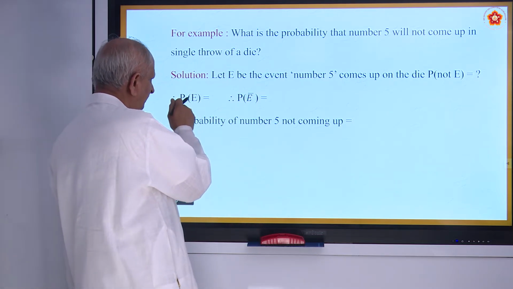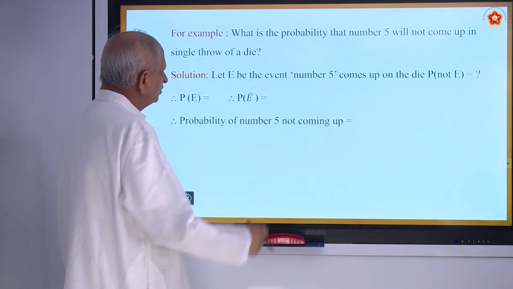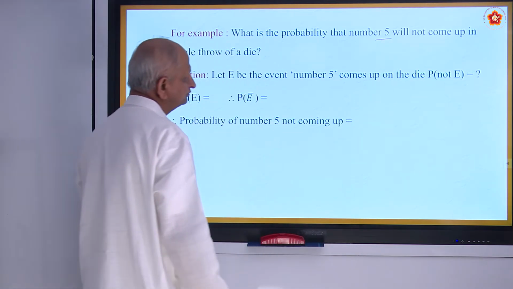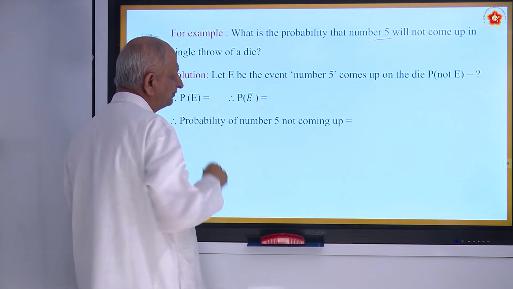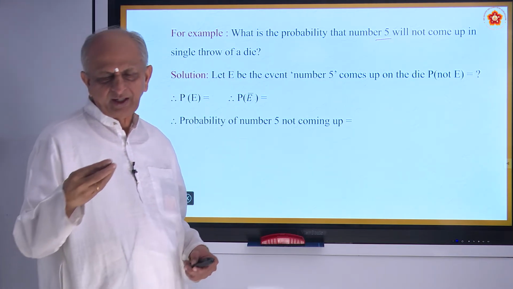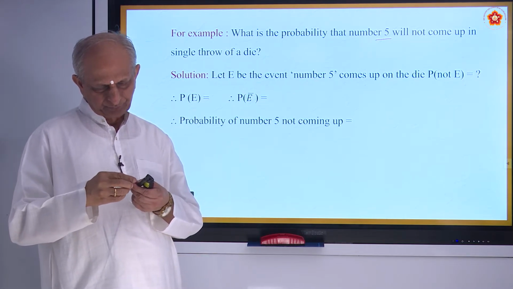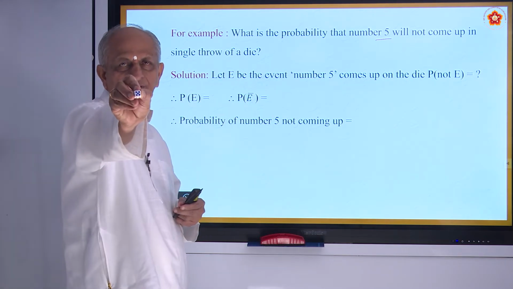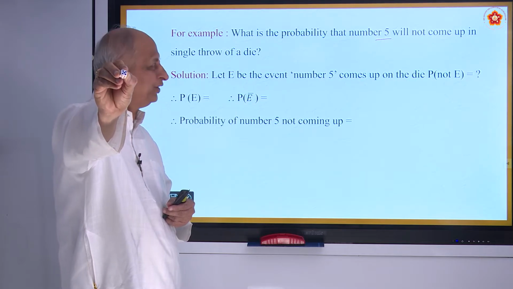See, the die you have seen. This die has 6 faces. So, this is a face having 5 dots. Are you seeing it? So, 5 should not come.